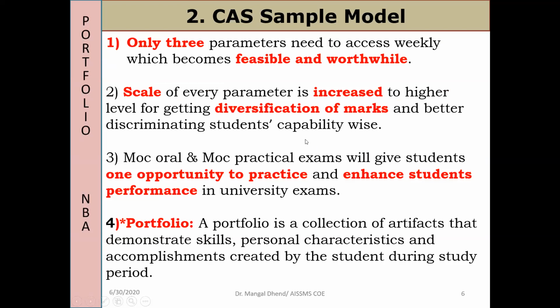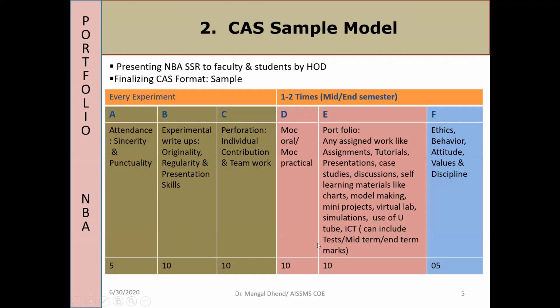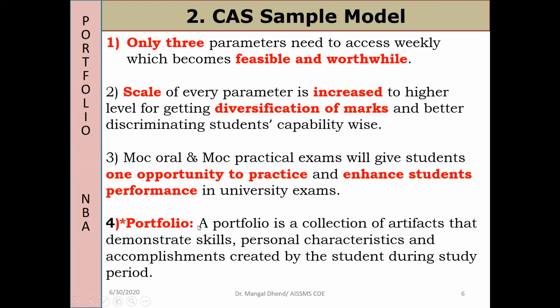Now, there are a number of advantages in the CAS model. Only 3 parameters need to be checked. The scale also increases, with diversification of marks across 3-dimensional aspects: knowledge, the cognitive domain, then the skill domain, and also behavior, values, attitude. So it is a 3-dimensional model. The definition given in NBA: a portfolio is a collection of artifacts that demonstrate skills.